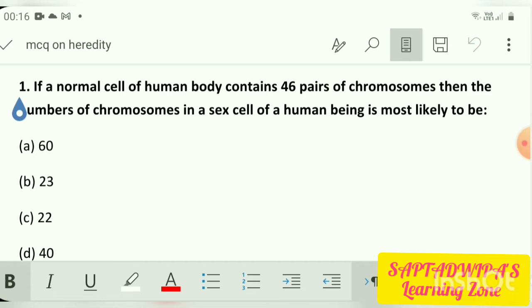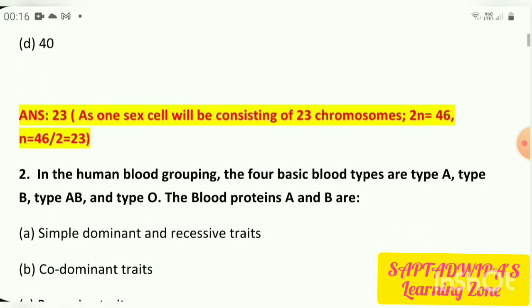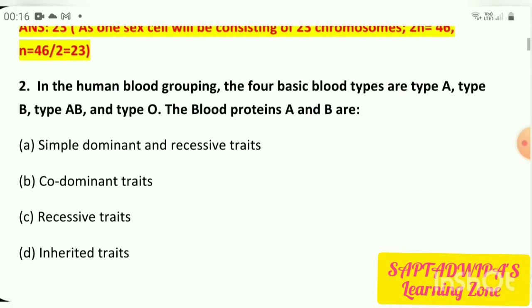Coming to the next thing. Number 2. In the human blood grouping, the 4 basic blood types are A, B, AB and O. So the blood proteins A and B are simple dominant and recessive traits, codominant traits, recessive traits or inherited traits. Now in this case, the blood proteins A and B both are dominant over each other. That means both are unable to cancel each other completely.